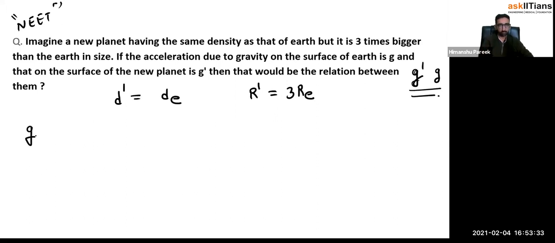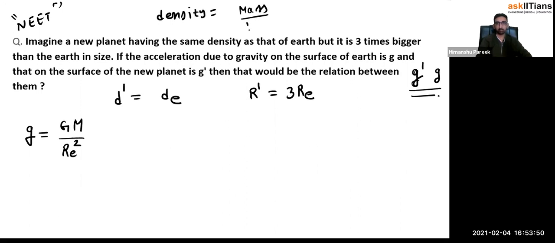On the surface of Earth, we can write g as capital G, capital M over radius of Earth square. What is mass? Density is mass over volume. So I can write mass as density multiplied by volume. So I can write this as G times density multiplied by volume divided by Re square.